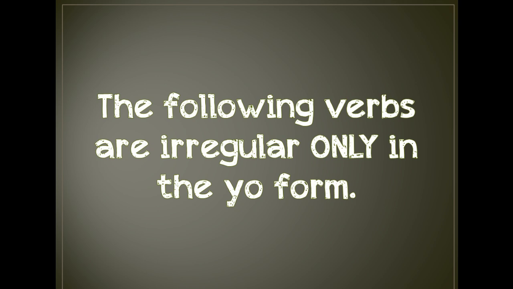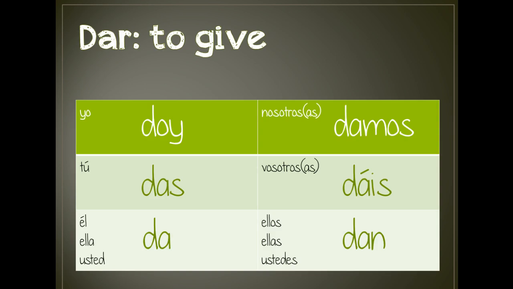So the next 4 verbs that I'm going to talk about are irregular only in the yo form. So the other 2 had a stem change in some of the forms. These ones are only irregular in the yo. So the first verb, dar. This verb means to give.